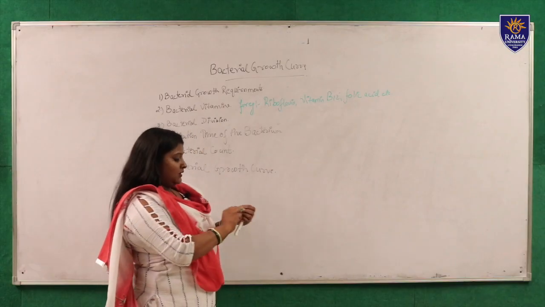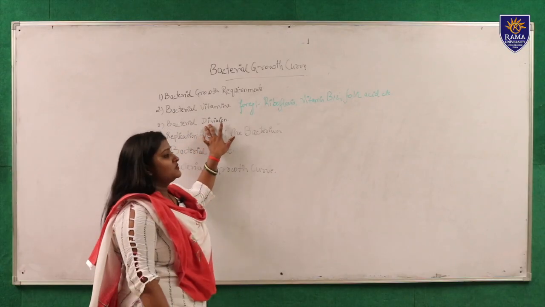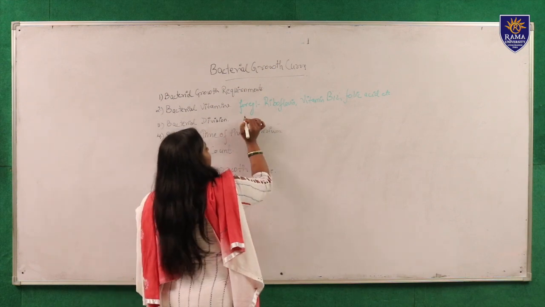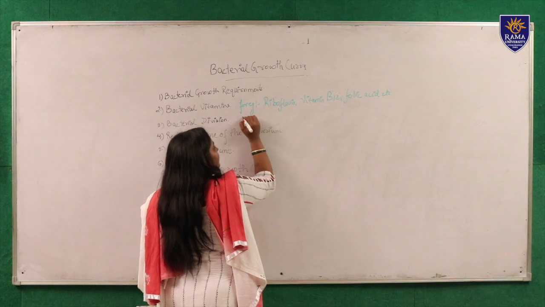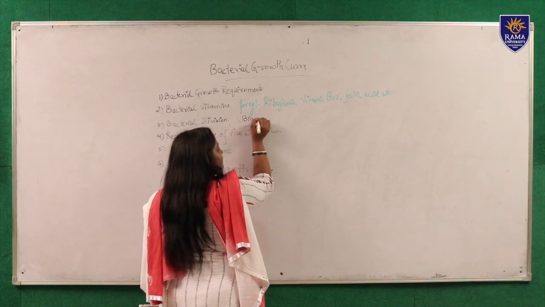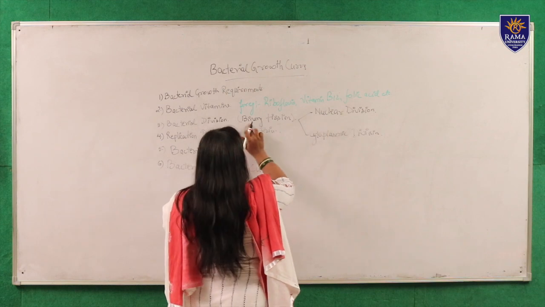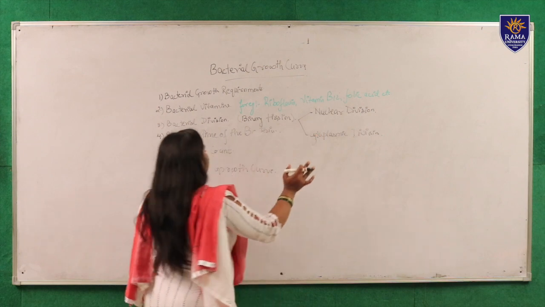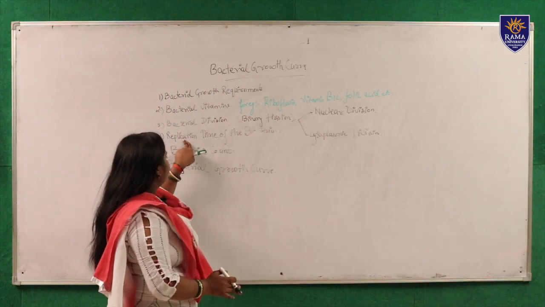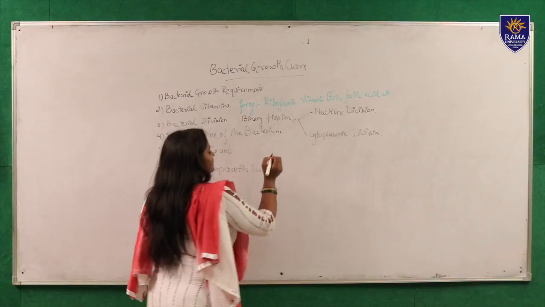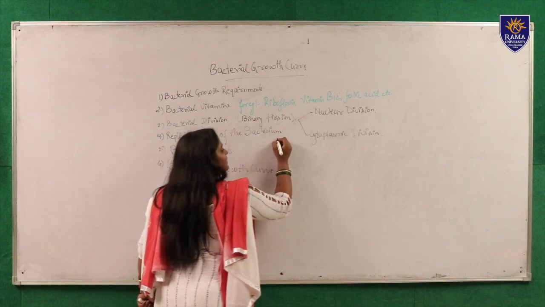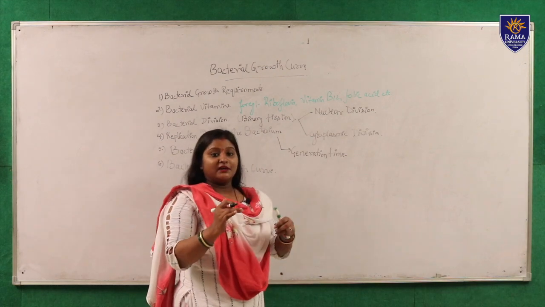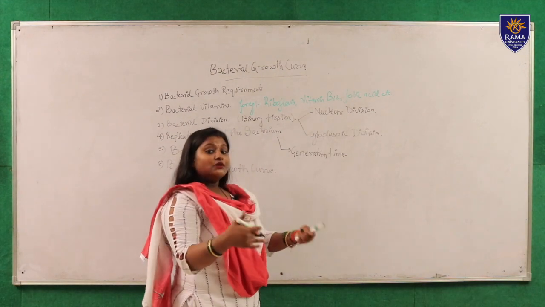Now let's talk about bacterial division. Division is mainly by binary fission. Binary fission is of two types, nuclear division and cytoplasmic division. Now let's talk about replication time for a bacterium, which is the generation time. It is the time required for a bacterium to give rise to its daughter cells.